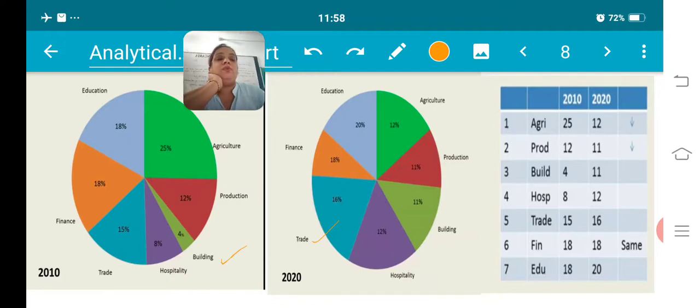This type of table will help you give the quick data which you have to write down in your paragraph, okay. So this you have to add here: which sector performed well and which performed a little bit slow, and all that. So this you have to do. Let's see how we have to create our first overview paragraph.